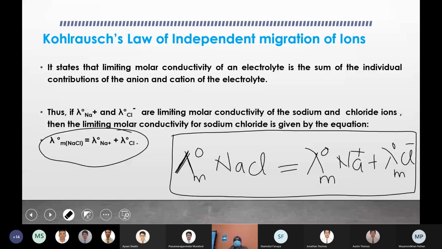So this is just the statement. There is nothing more required in Kohlrausch's law. But how can we use this in calculating the limiting molar conductivity of a weak electrolyte? This is the law, Kohlrausch's law. They say that the total limiting molar conductivity of an electrolyte is the sum of the individual contributions of the anion and cation.